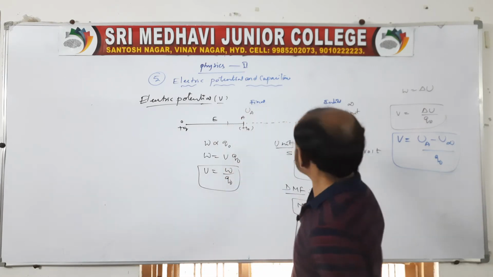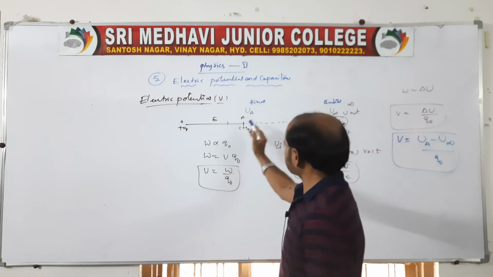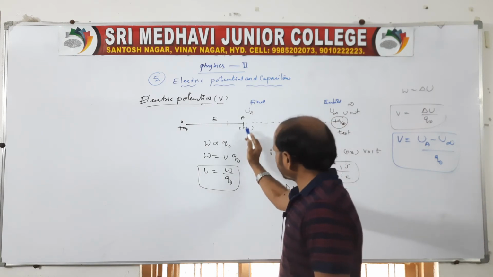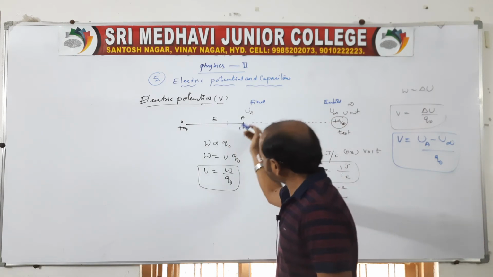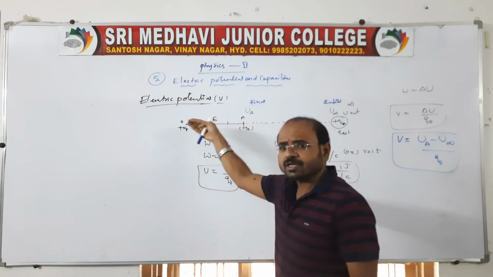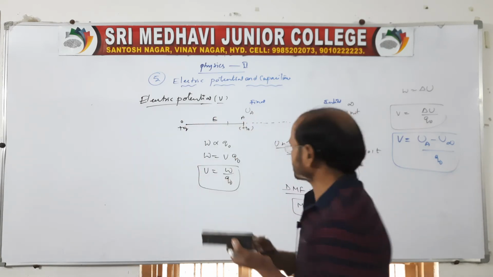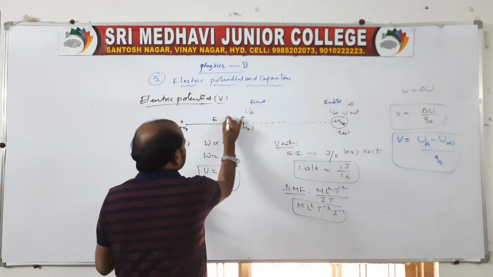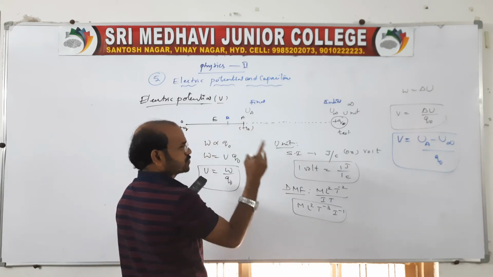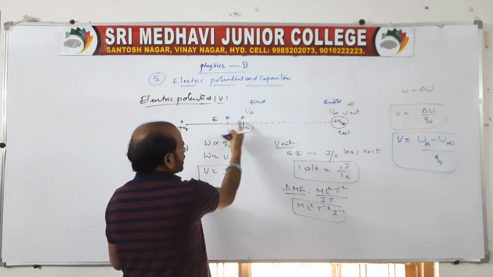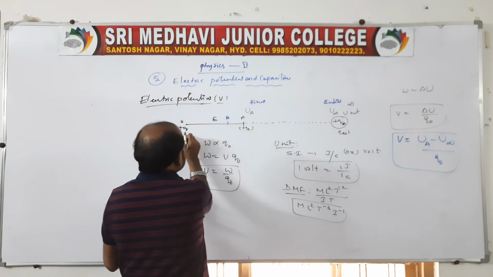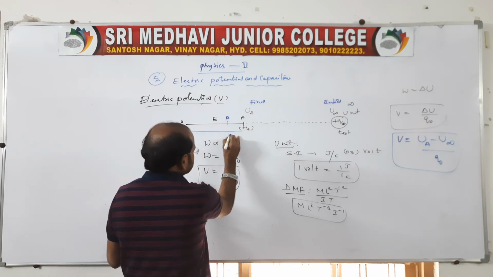Suppose the charge is brought from infinity and placed at a point A. Now from point A, it is moved again into the field. There is more opposition. Now the charge is moved from point A to point B. Suppose you say between these two charges the distance is X.